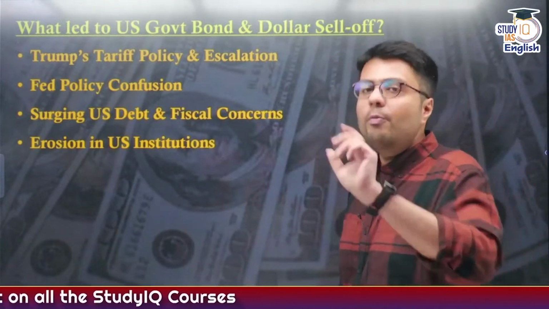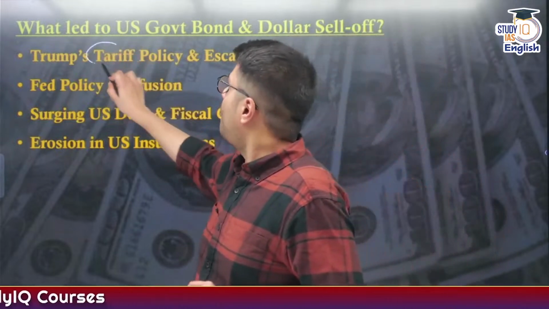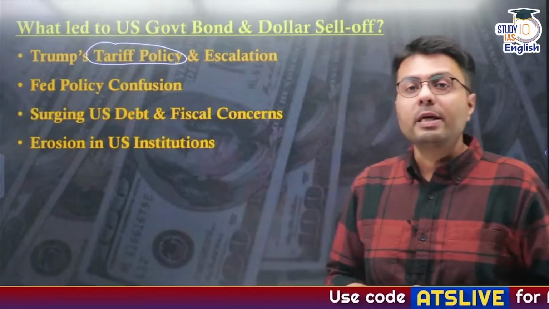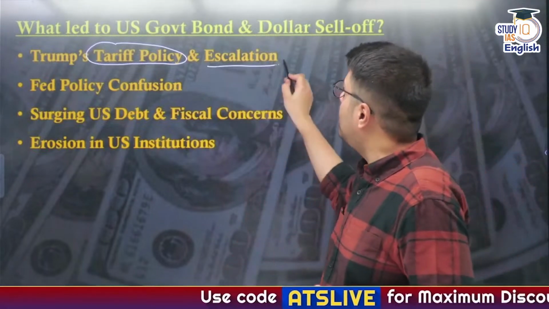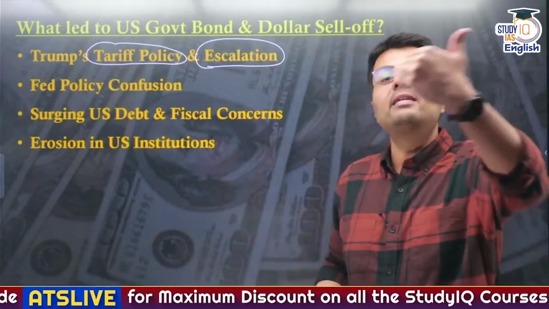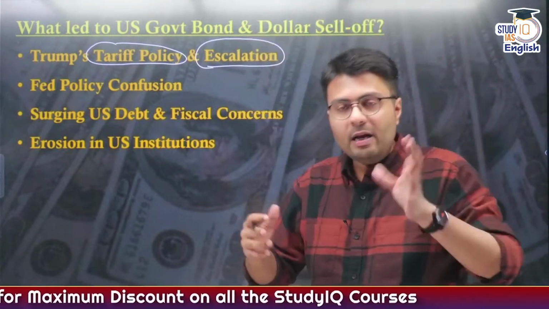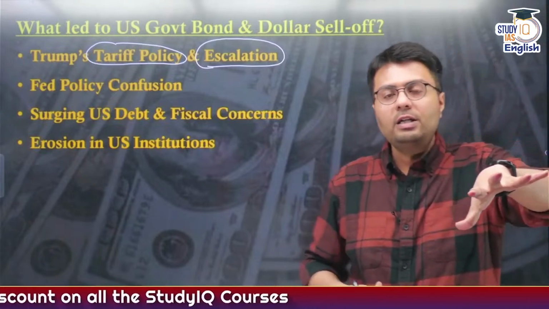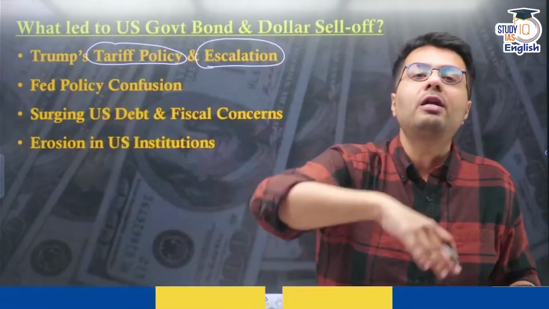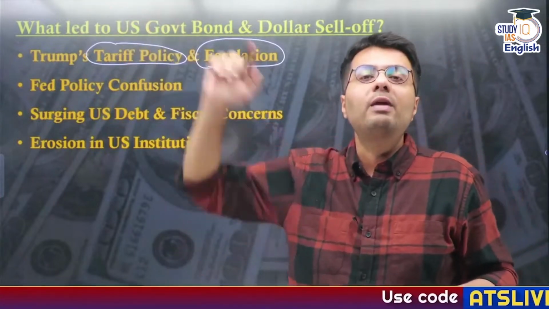First and foremost is Trump's policy of imposing tariffs on all the imports coming into the US, and also the fear that other countries might follow and retaliate against the US, which will lead to escalation of this chain. So when the US imposed tariffs on Chinese goods, China imposed reciprocal tariffs on US goods, and naturally President Trump has threatened it will increase the tariff.